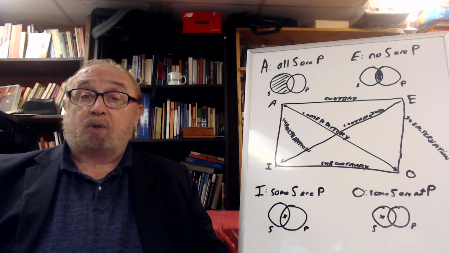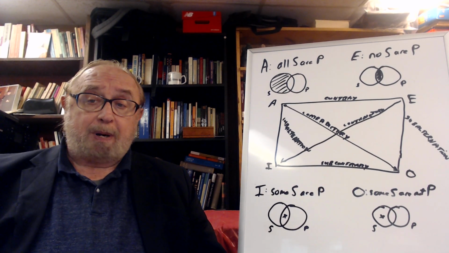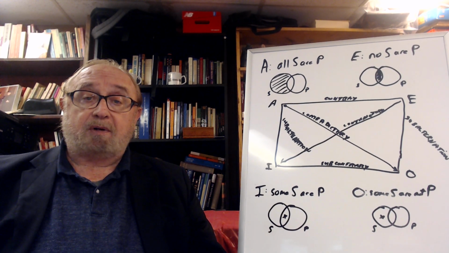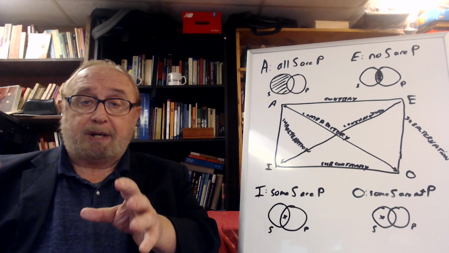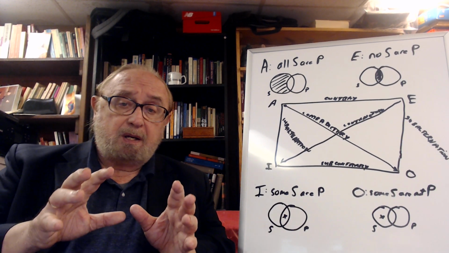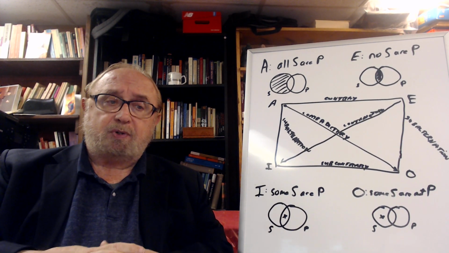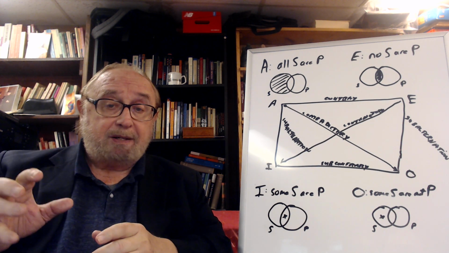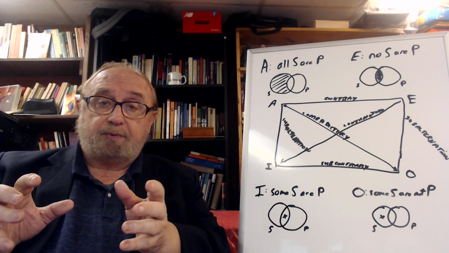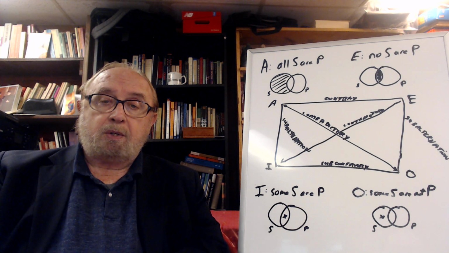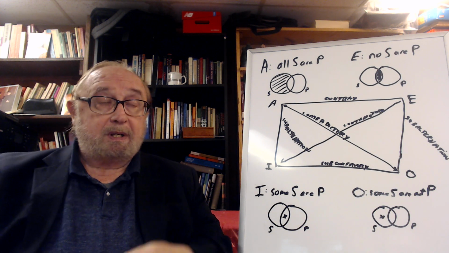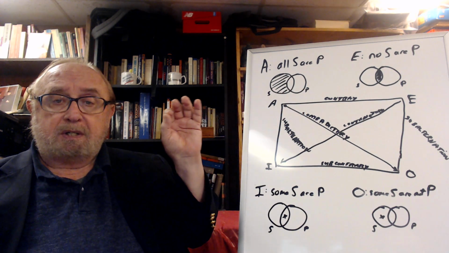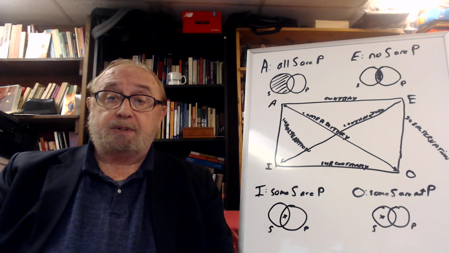Now, what is a categorical proposition? A categorical proposition is simply a statement that links two classes of things, a subject class and a predicate class. For example, if you say all men are mortal, the subject is men and the predicate is mortal, things which are mortal. So philosophers agree that there are basically four basic standard form categorical propositions.